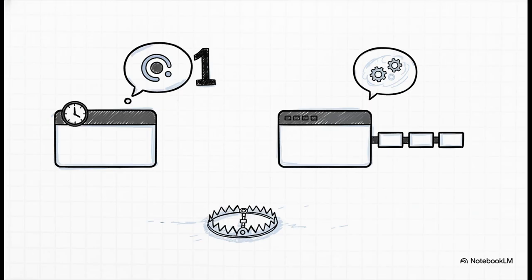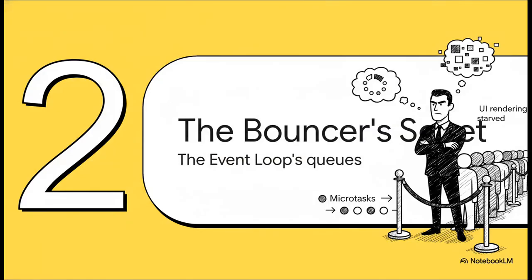Okay, so let's take a look at Timothy's setup. Over on the left, he fires up his spinner with a setTimeout. He's thinking, 0 delay, this has to run first, right? Then, on the right, he starts crunching a huge data set with a chain of promises, thinking this'll all just happen quietly in the background. I mean, it seems like a perfectly reasonable way to do it, but it's about to run headfirst into one of JavaScript's secret rules. To understand that secret rule, we have to talk about the JavaScript event loop.